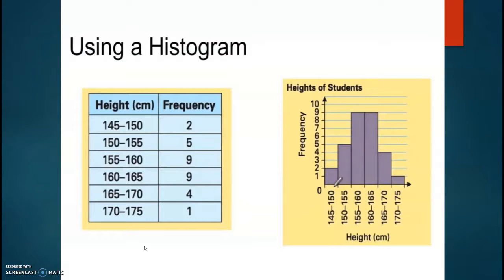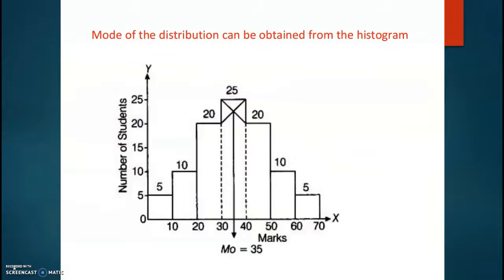A histogram looks similar to a bar diagram, but there are more differences than similarities between the two than it may appear at the first impression. We can have a bar diagram both for discrete and continuous variables, but histogram is drawn only for a continuous variable. So children, how can we obtain the mode of the distribution from the histogram?